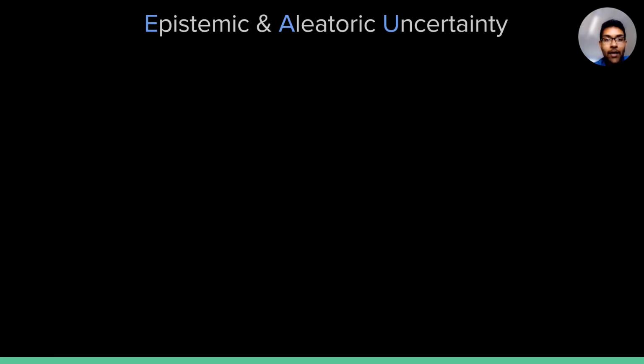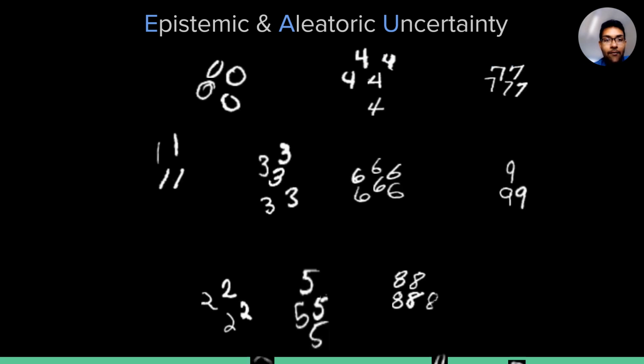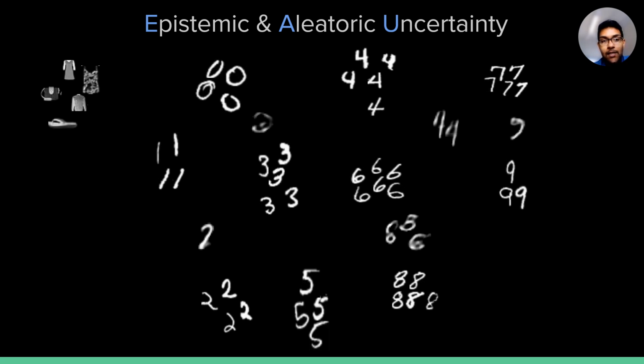Let's start by looking at what kind of data we can have in deep learning. We can have our clean training data. We can have noisy or ambiguous data in the training set as well, due to observation noise. And we can have data which describe concepts outside of the training set.